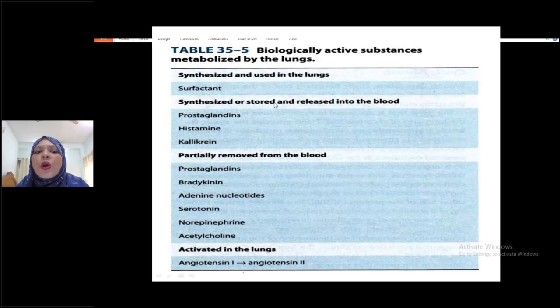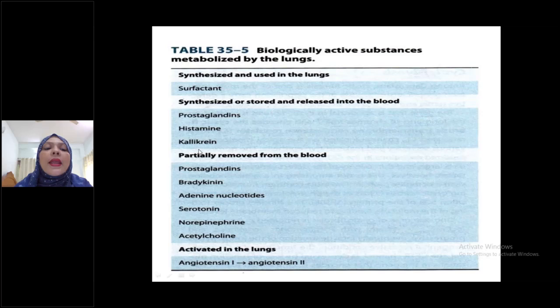Which things can the lung synthesize or store and release into the blood? Prostaglandins, histamine, and kallikrein. You have to remember these 3 things. They are synthesized, stored, or released into the blood from the lungs.